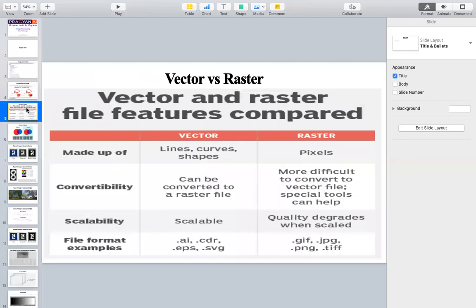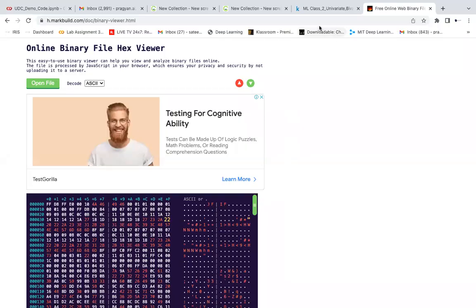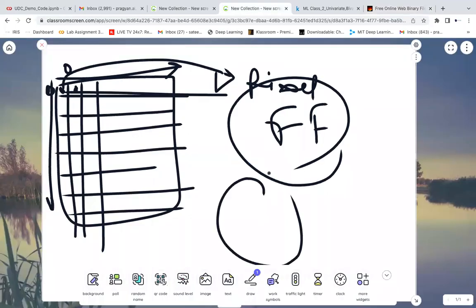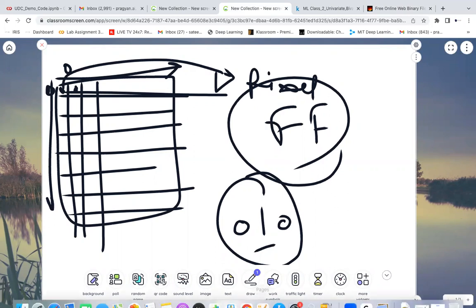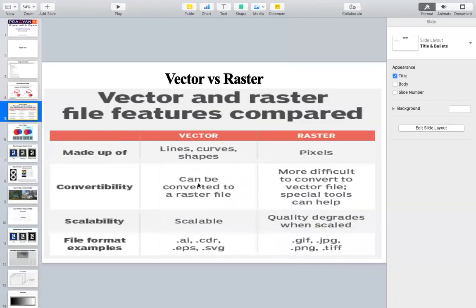When we see raster files, it will be in terms of pixels. When we see vector files, it will be in terms of lines, curves, and shapes. For example, if I have to create a drawing of a person, I will draw a circle and then another circle, then a straight line. This is the face of a person. We use these lines and curves to create images. Those are called vector images.